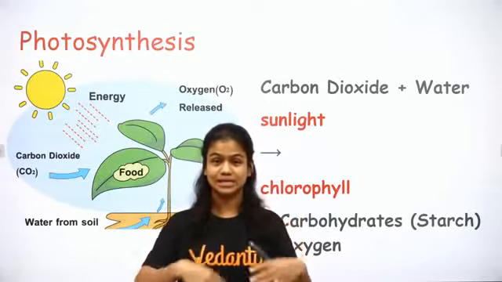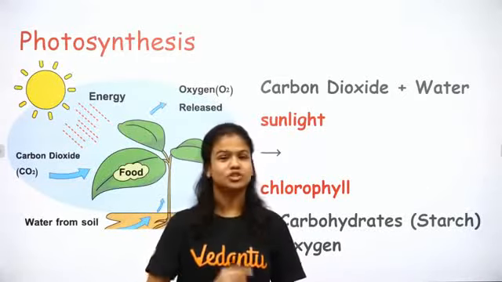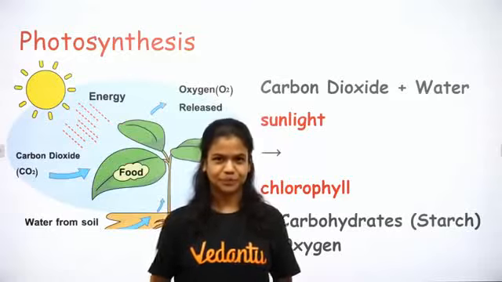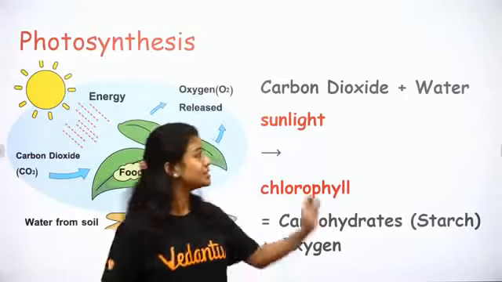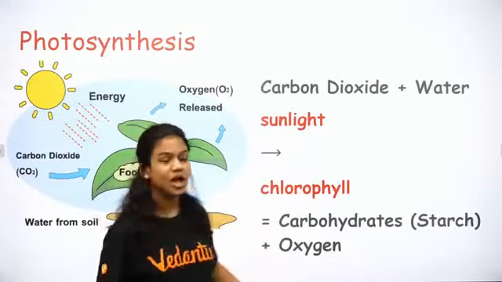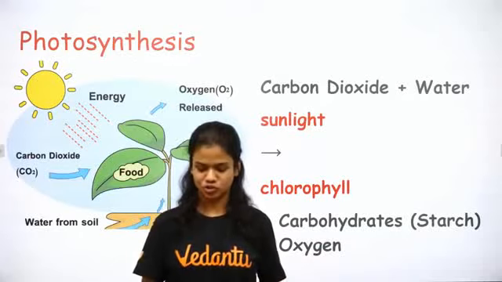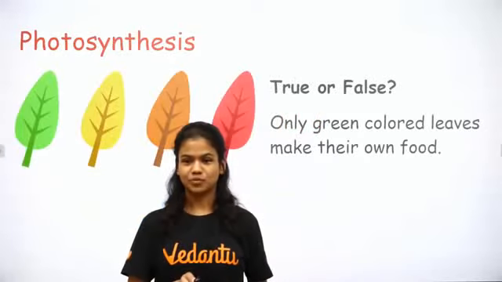We'd just be exhaling carbon dioxide. There'll be a lot of carbon dioxide and less oxygen, which doesn't make sense because there are a lot of people, right? So the equation makes sense. So there's carbon dioxide and water in the presence of sunlight and chlorophyll, which results in the production of carbohydrates and oxygen. Let's try and move on.